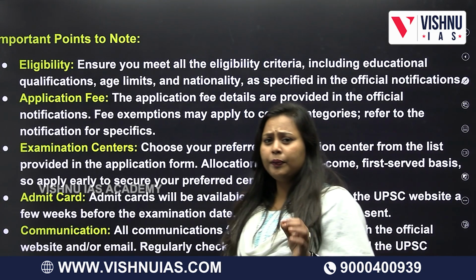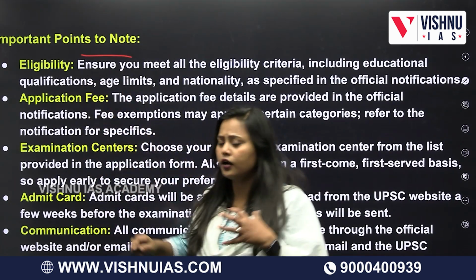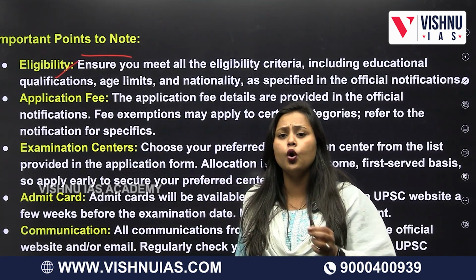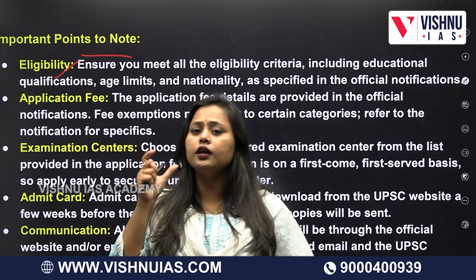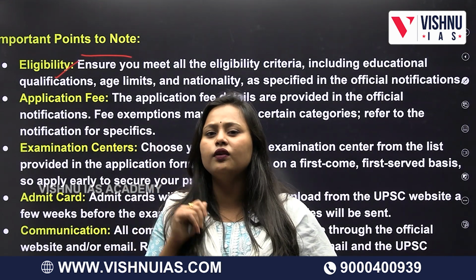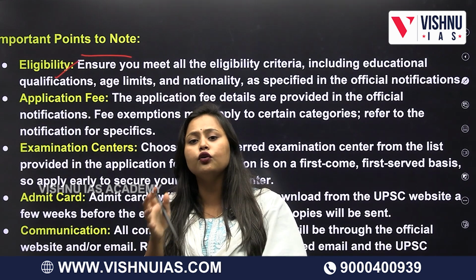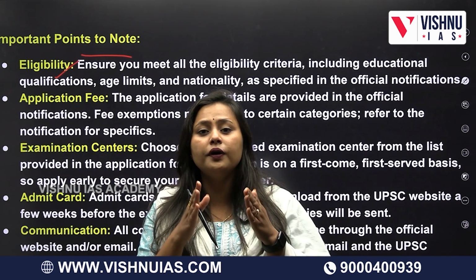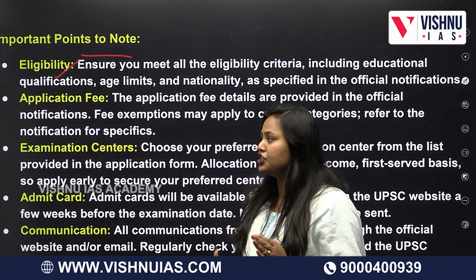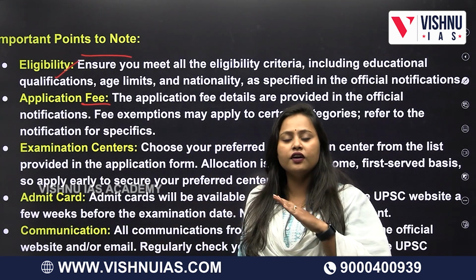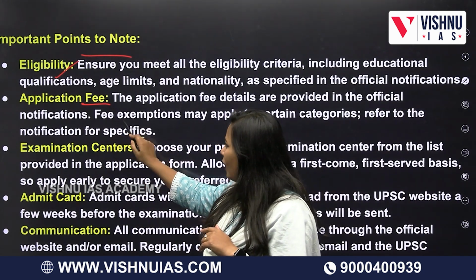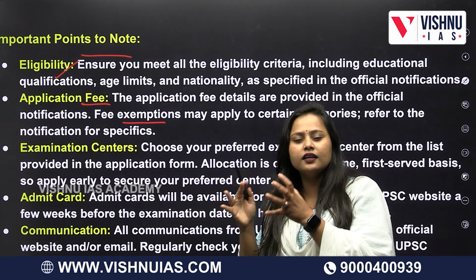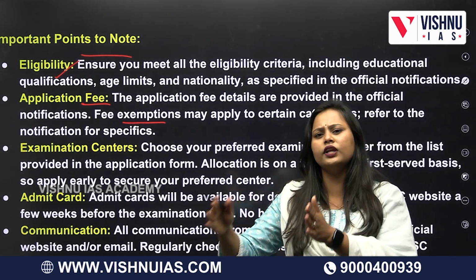And keep in mind that whatever information you are giving, you must meet all the eligibility criteria properly, because in recent times, because of all the corruption that has happened, they have made it very stricter. If you want to claim any kind of proper age relaxation, or you want to claim reservation, provide proper and adequate certificates which are mentioned. And application fee, try to pay whenever required. For whomever it is required, they will ask you that a certain category belongs to this community, so they need to pay the fee.